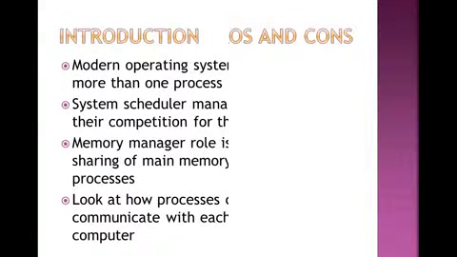First of all, there is an introduction. Modern operating systems can handle more than one process at a time, the day-to-day operating systems on machines like i3, i5, i7.